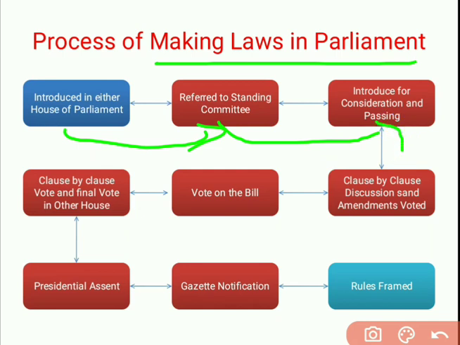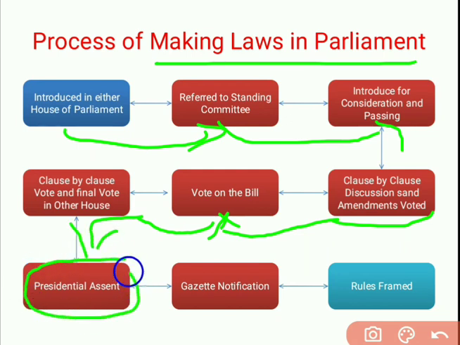That passed bill will be discussed in a clause by clause discussion, and amendments will be voted on. Voting would be taken on that bill, followed by clause by clause vote and the final vote in the other house also. Afterward it would be sent for presidential assent, and once the president's assent is received, it would be published in a gazette notification, and in this way that law would come into force.